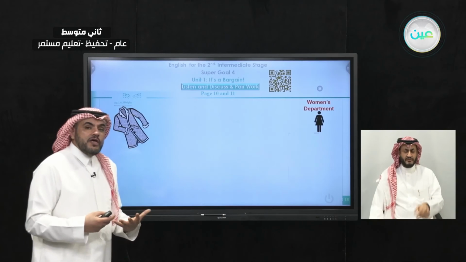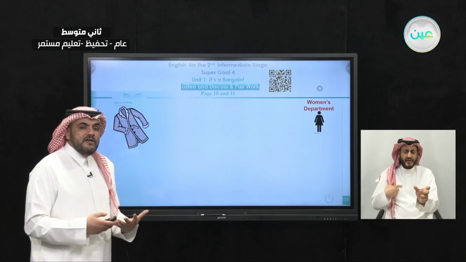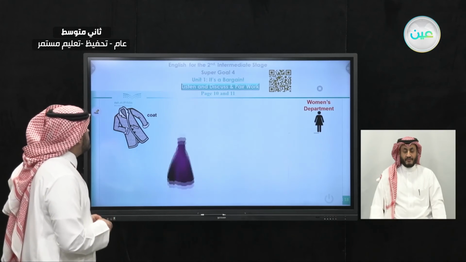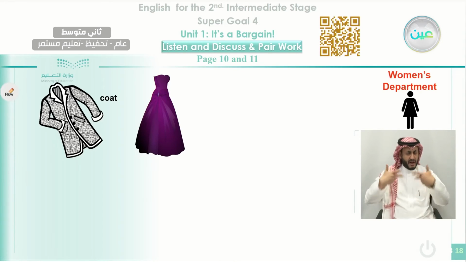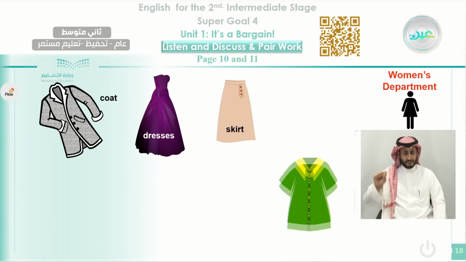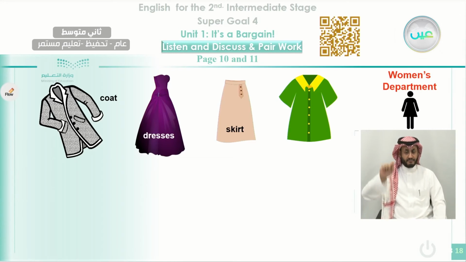Here, can you remember what it is? What is this picture? It is a coat. And this one, what do you call it? That is a dress, okay, or dresses. This one is a skirt. This one, we call it what? Try to remember, that is a blouse.